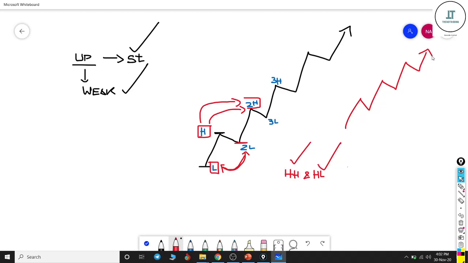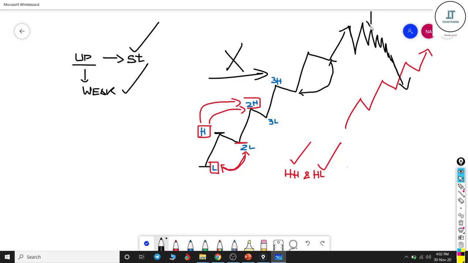And when can it get stopped? When can the higher highs and higher lows stop? There are two different cases. One, the market will be in a sideways mode and slowly it will come down, and once price breaks two continuous higher lows, then we can say this strong up move has stopped.